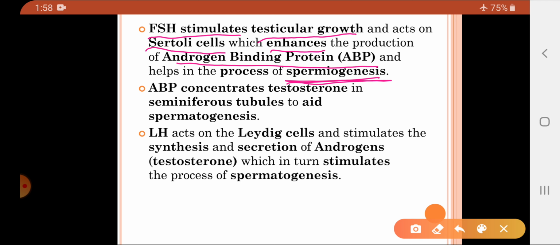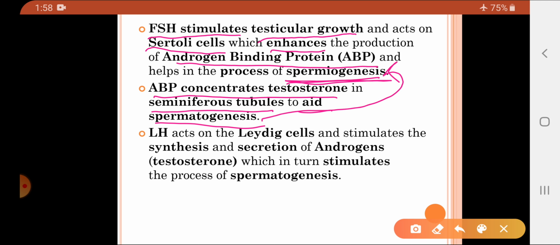So what is the role of the ABP? ABP concentrates the testosterone in the seminiferous tubules and aids the process of spermatogenesis, and finally after spermatogenesis will help in the process of spermiogenesis.